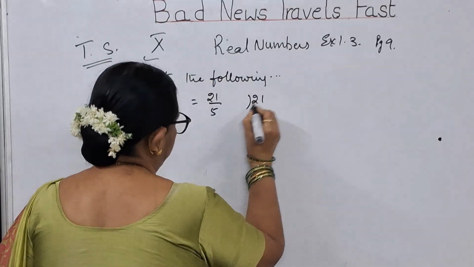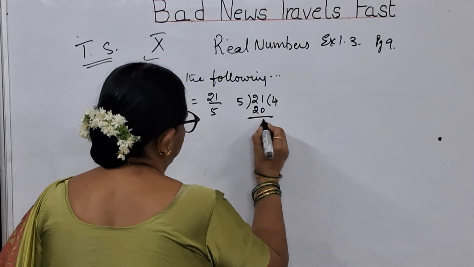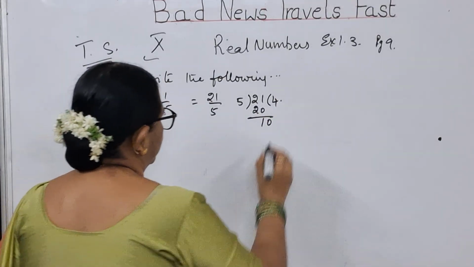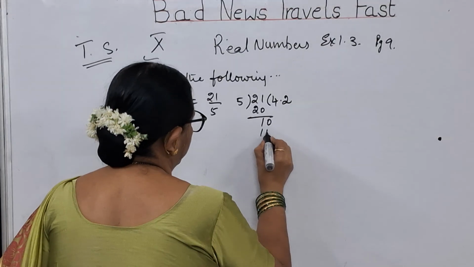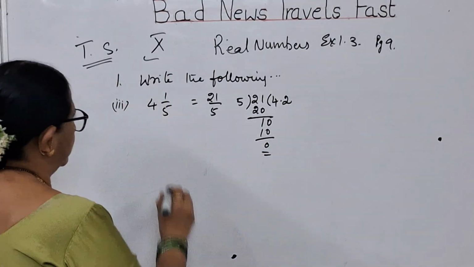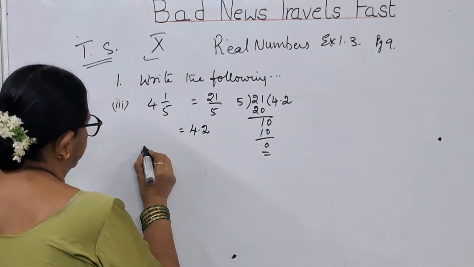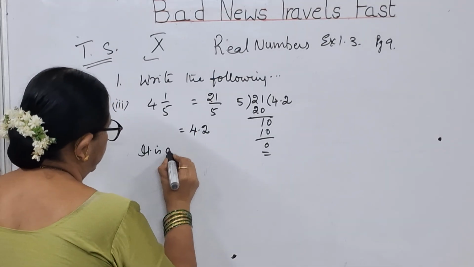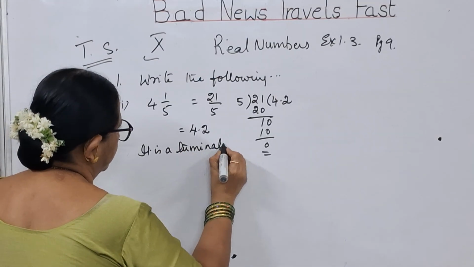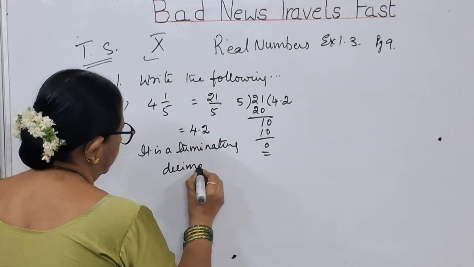Take 21, 5. 5 4s are 20. 1, 0. You have to keep a point and 0. 5 2s are 10. So what is the answer you got, children? You have got 4.2. It is a terminating decimal.